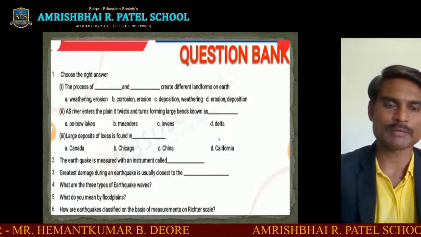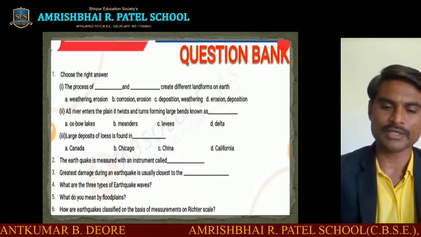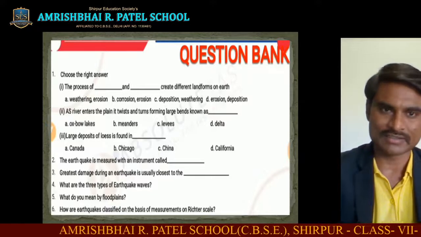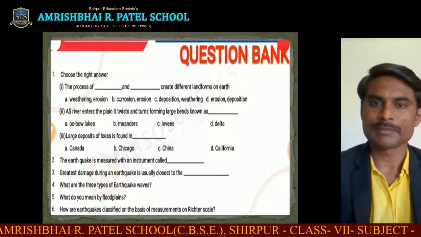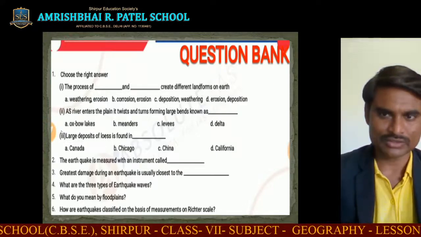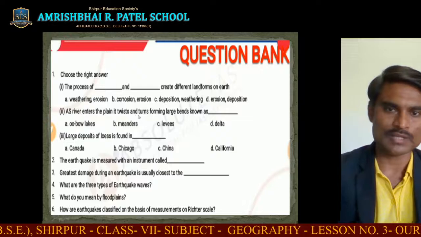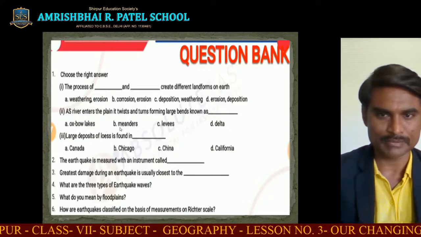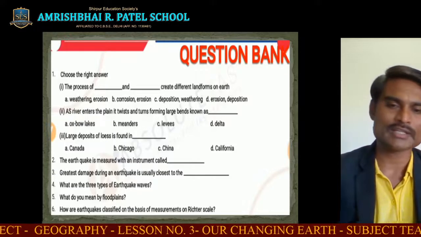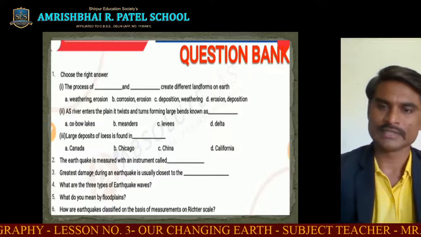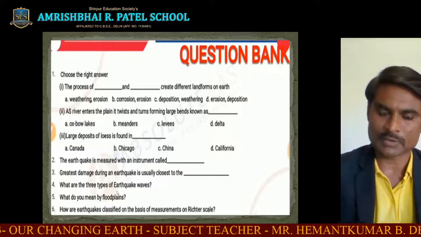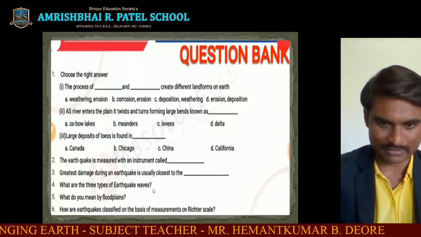So this is what we have seen about the major landforms of the chapter. Why don't we recap the lesson? The processes of weathering and erosion create different landforms on the earth. As rivers enter the plain, they twist and turn, forming large loops known as meanders. Large deposits of loess are found in China. The earthquake is measured with an instrument called a seismograph. Greatest damage during an earthquake is usually closest to the epicenter. The three types of earthquake waves are P, S and L waves.